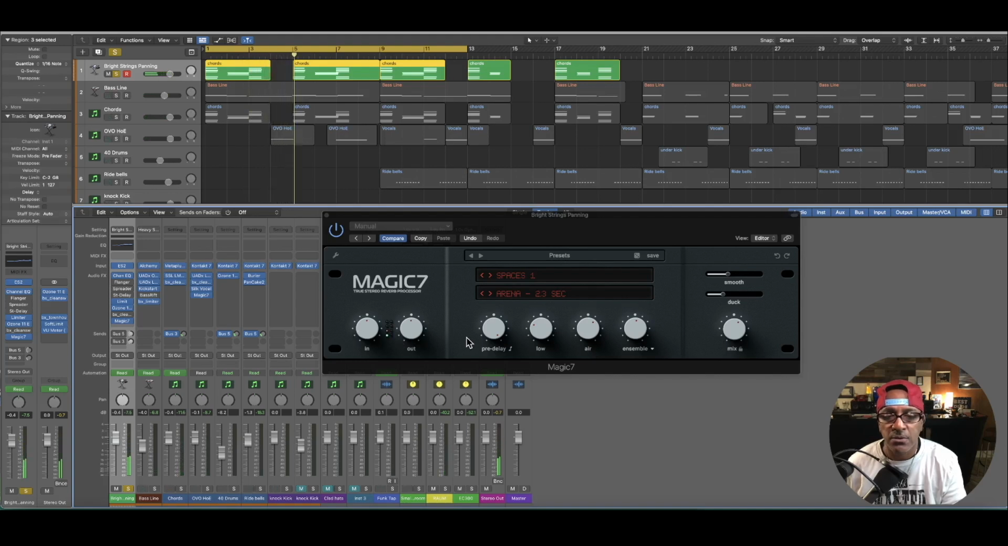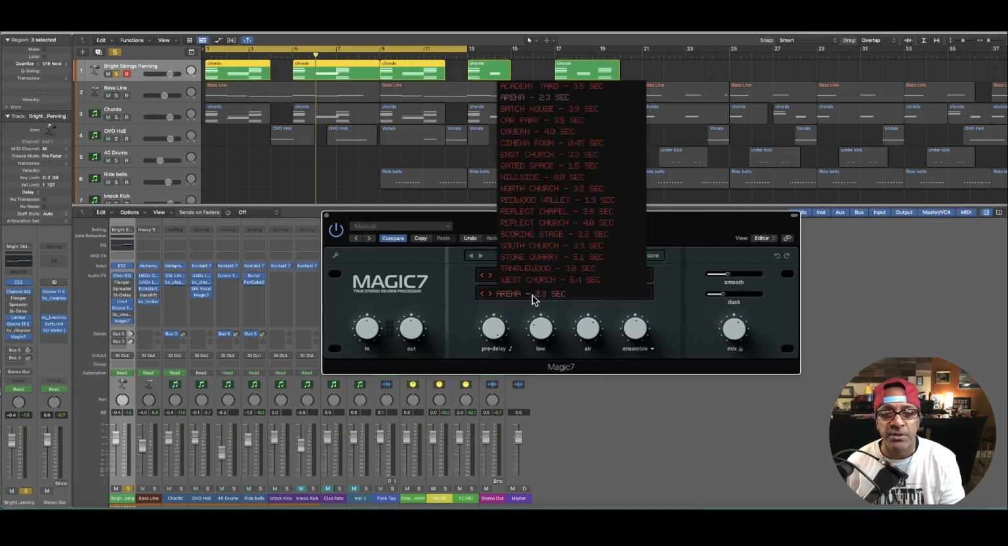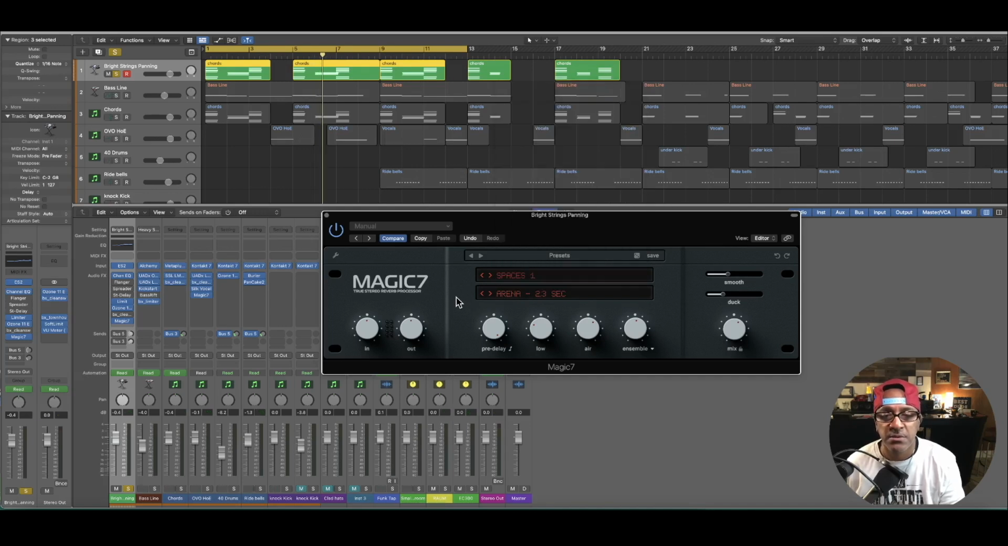In, out, pre-delay, low, air, ensemble, smooth, duck. Plenty of halls and chambers to get you started. Presets. Let's listen to this.